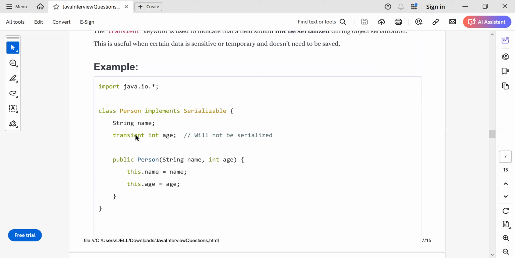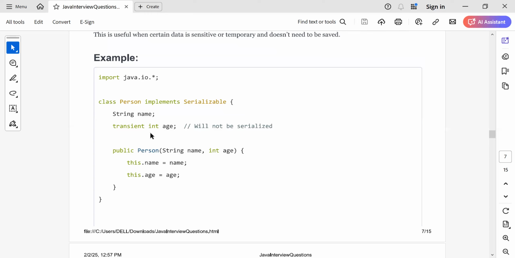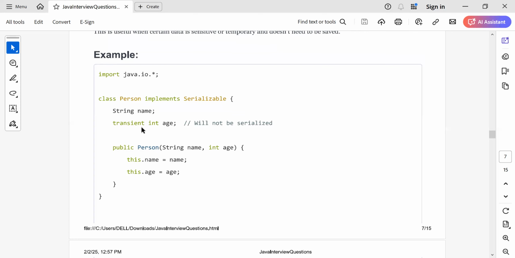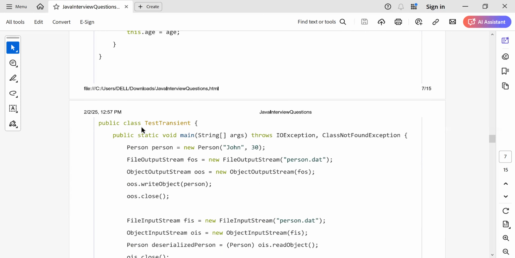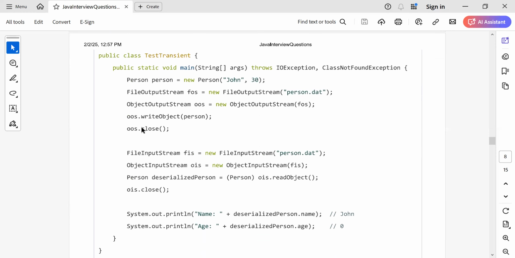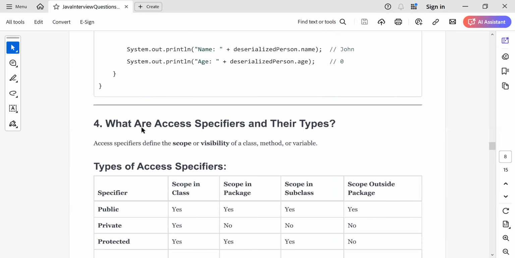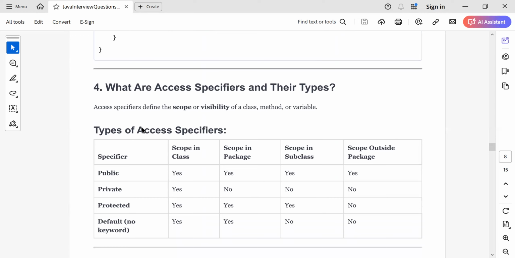When I serialize this object, age won't be serialized to the disk. During the serialization process, age will be ignored, and that is the reason we use transient. We have an example here, but we won't go through it.